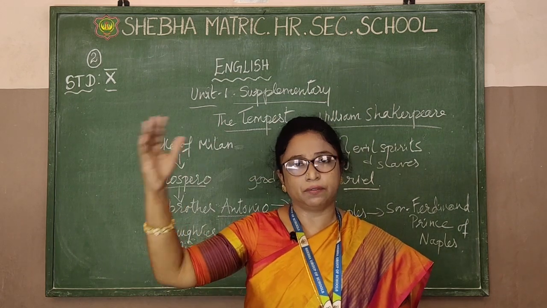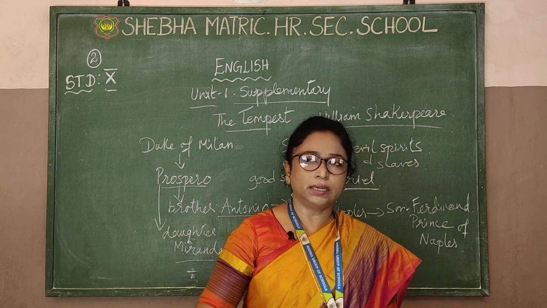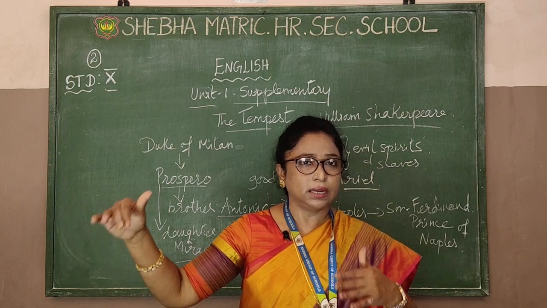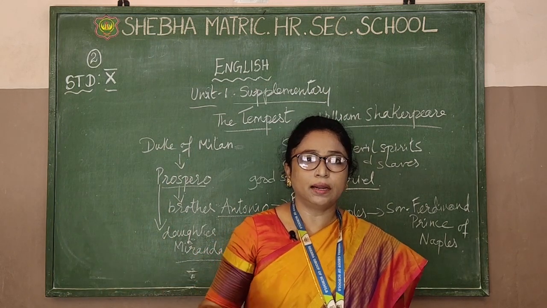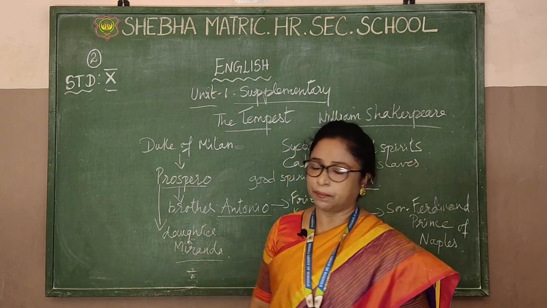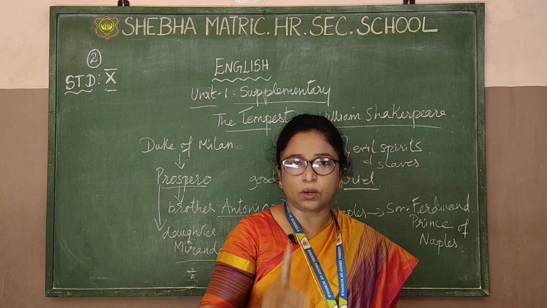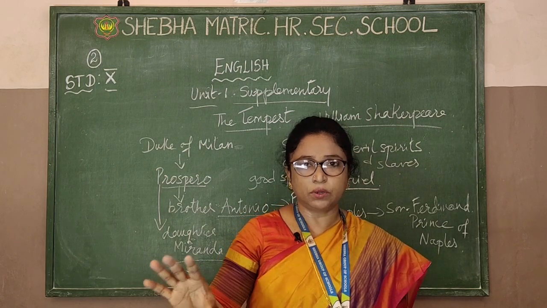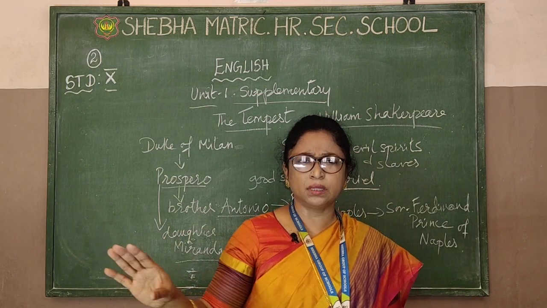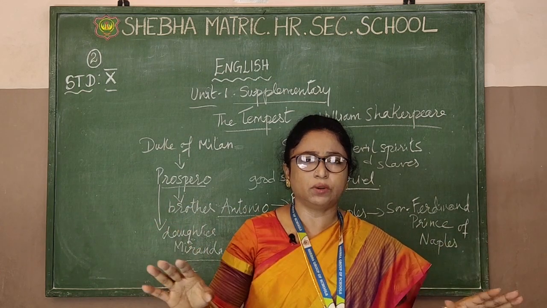Now this story starts after 20 years. Where is Prospero? Prospero is in the island. Now his daughter Miranda is a grown up beautiful girl. In that whole island there was not one person, only animals and birds. It was totally a no man island, nobody there except Prospero and Miranda.